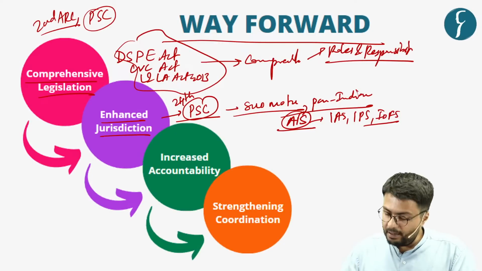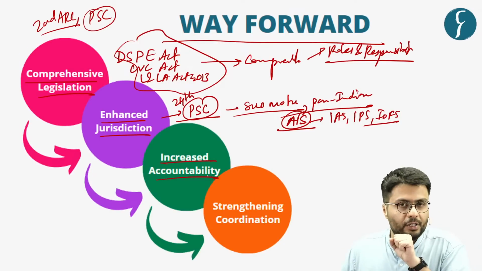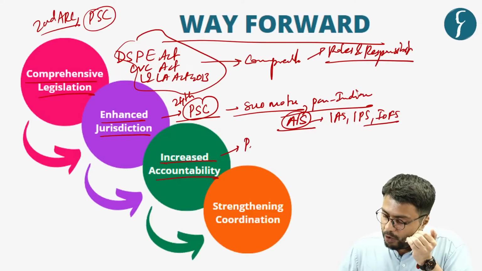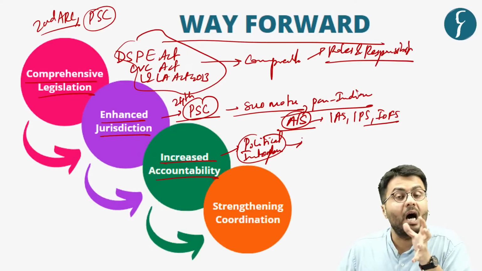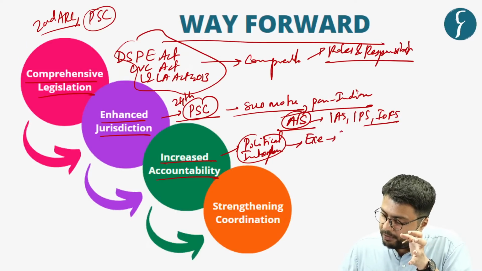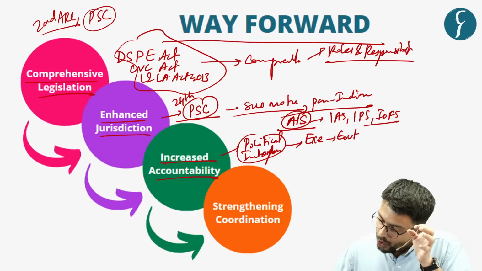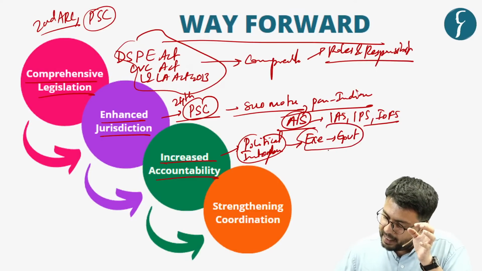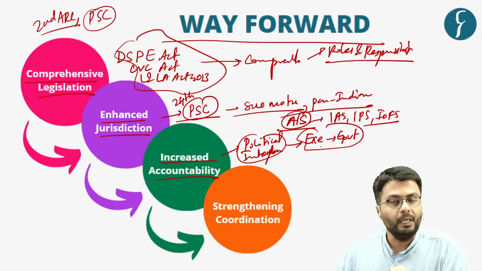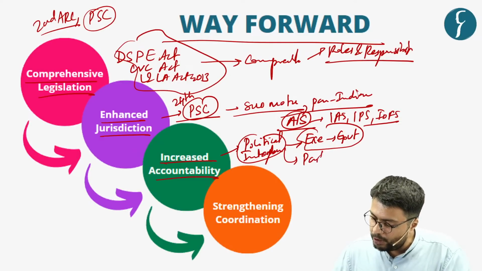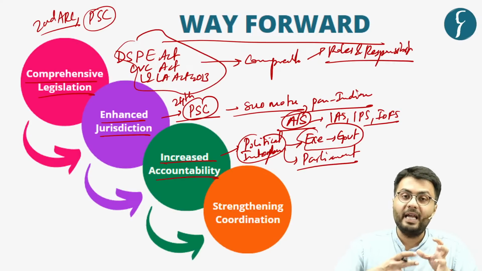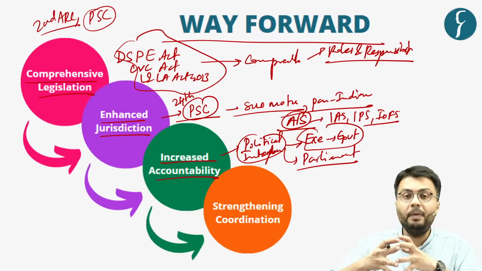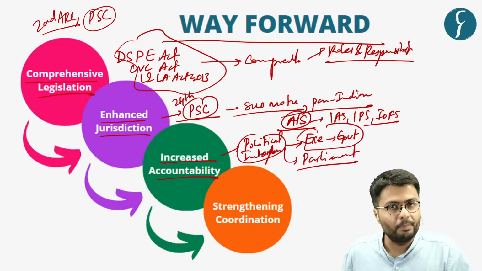Further, as we have seen, there is a need to increase the accountability of this body. Why? Because as I have already highlighted, this body is beset with political interference, because this body is answerable ultimately to the executive, that is, the government of the country. So this suggestion highlights that instead of making it accountable to the government, the CBI should be accountable to the Parliament of India, and the performance of this body should be monitored by a parliamentary standing committee.